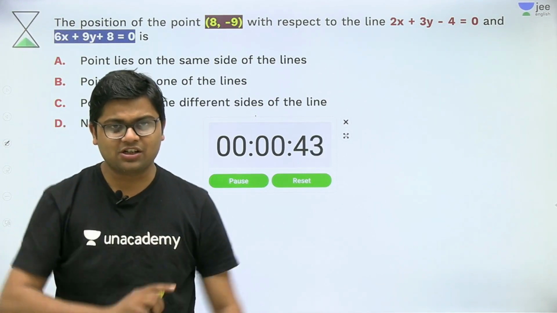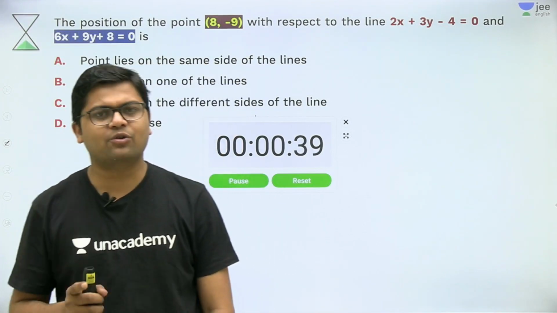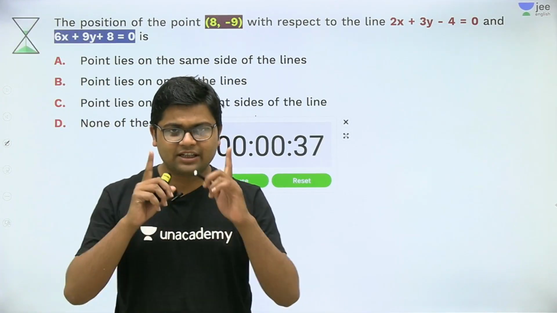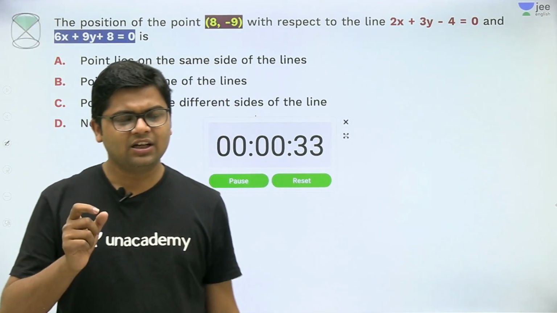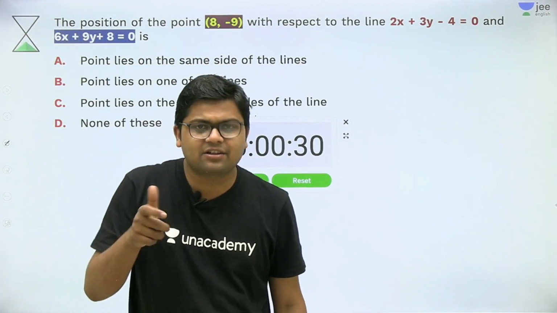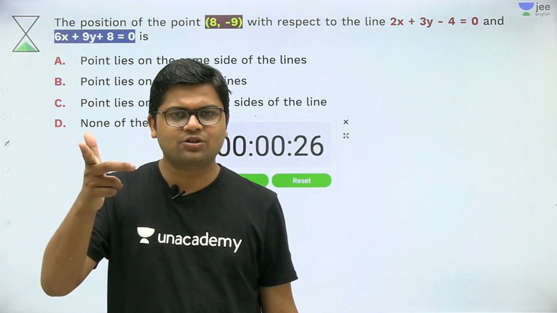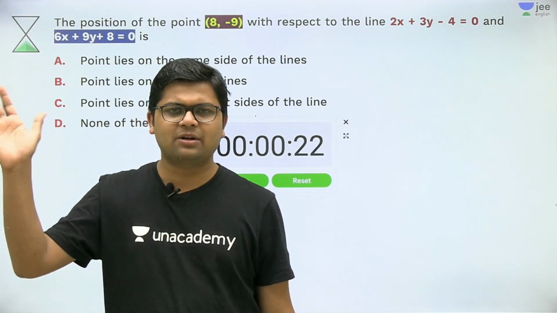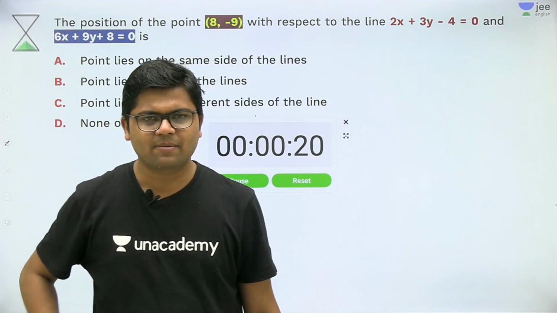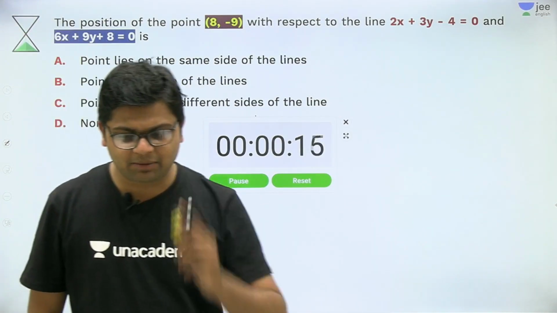So start the question, make the graph. As I said in the previous class, for a question of coordinate geometry to be solved, it is very necessary that you analyze the geometry of the question. If you analyze the geometry, there must be something very tricky happening in the question. If you observe that trick, you will solve the question within minutes, and if you skip that trick, then you will have to go through all the algebra and all the equations. So just focus on the geometry of the question. That is very important.